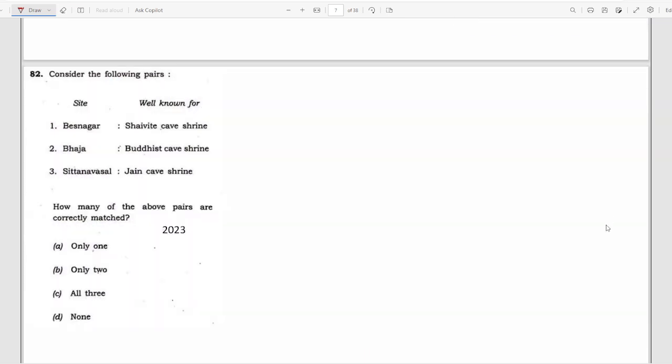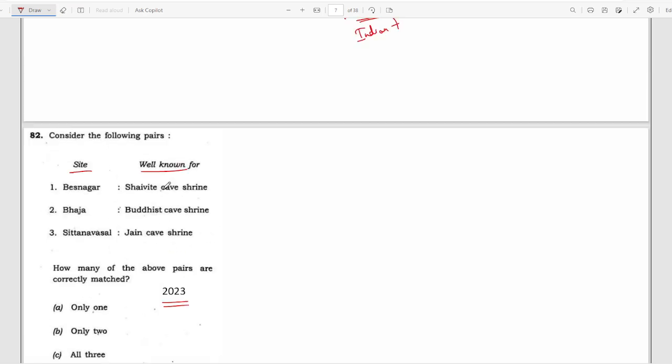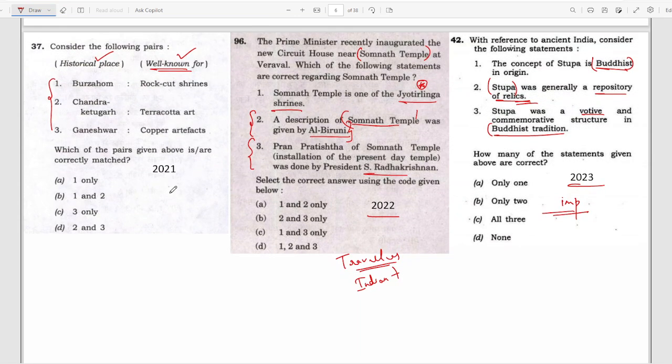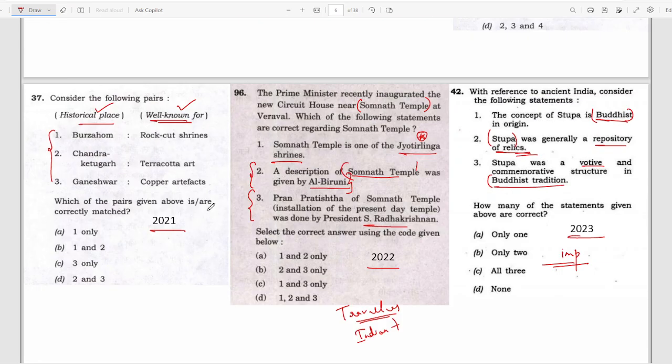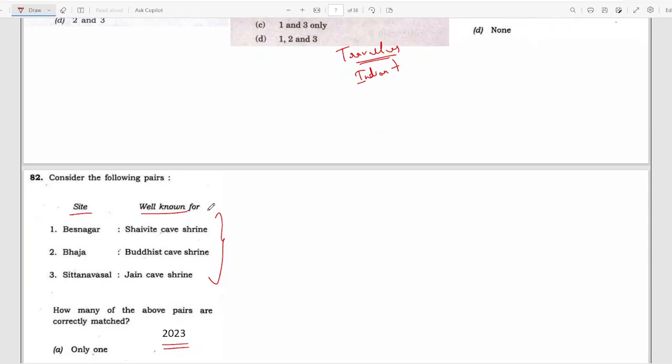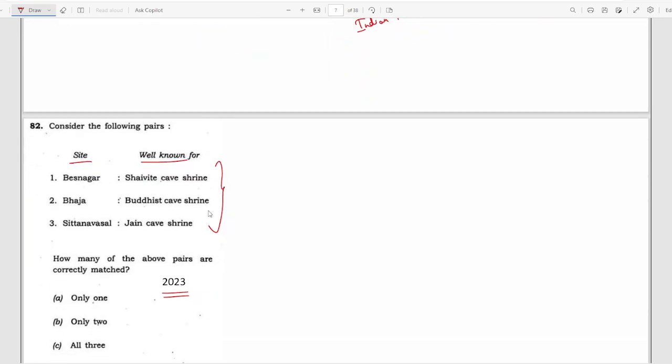Moving to the next question, consider the following pairs. This is also from 2023, site and well known for. See, this was asked in 2021, which was the historical place and what is it well known for. The same similar question, site and well known for. So this clearly shows that UPSC is giving you hints. These two questions are very similar, and it's telling you that these are very important.